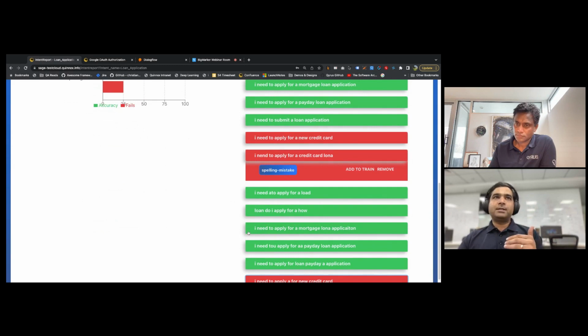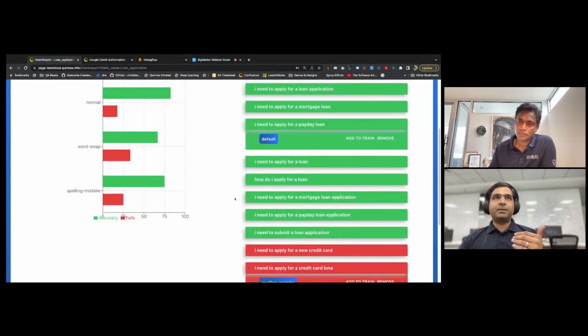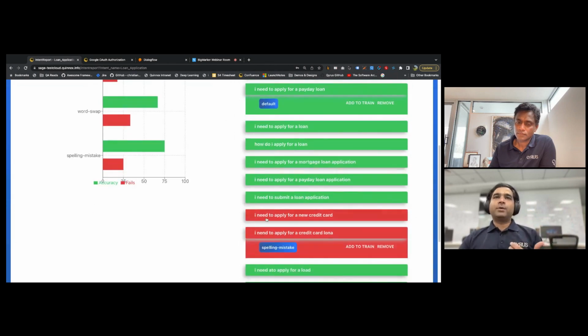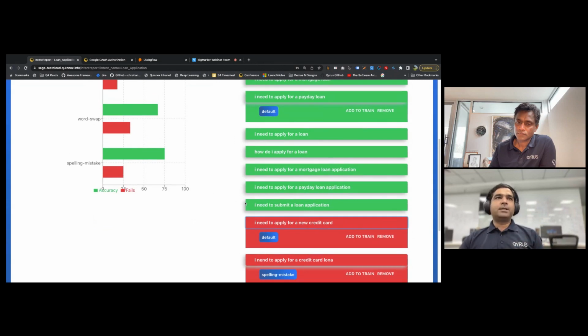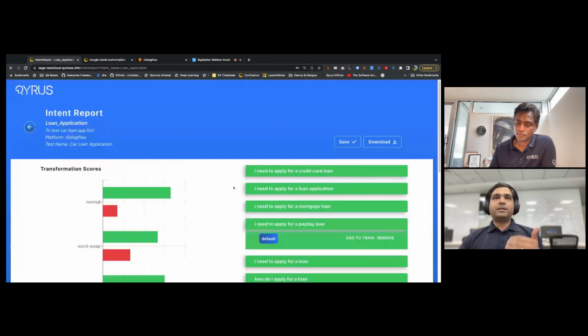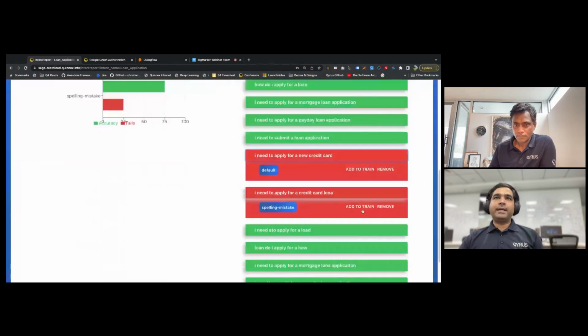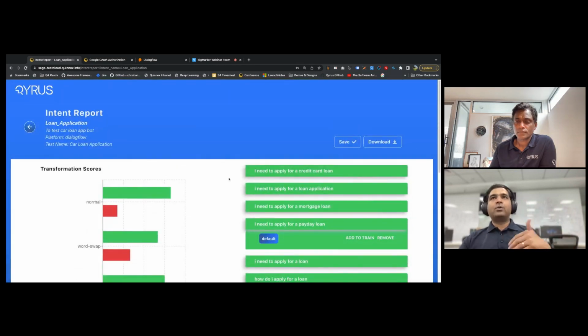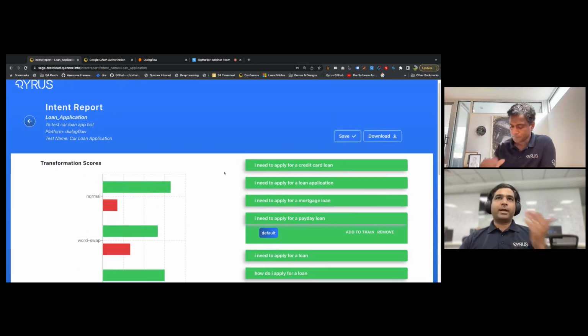So what this essentially means is, I take this as an example. Right now, if it is normal, it's 82%, so we have to get it up, right? If it is word swap, it is 66, as I said. And it's 75 in case of spelling mistakes, right? So what I can do here is, one, I could download this data and then go and retrain my model, right? That's one. The second thing I could do is take the ones where the intent was not detected and add them to my training set, right? So when I rerun this test, it's going to go back and run this particular test again with all these intents which were not identified.